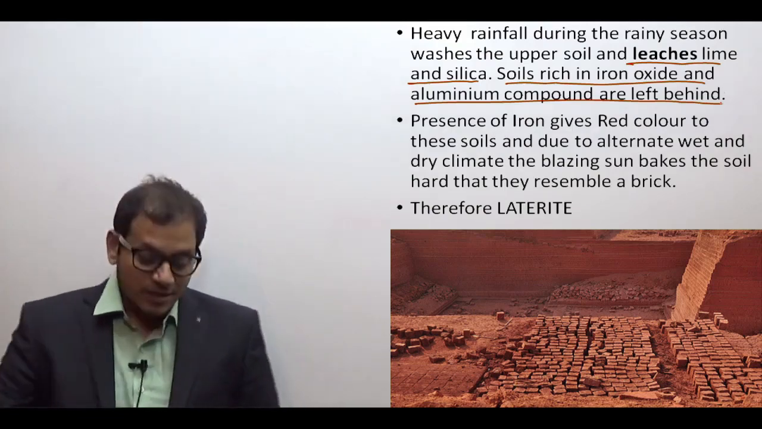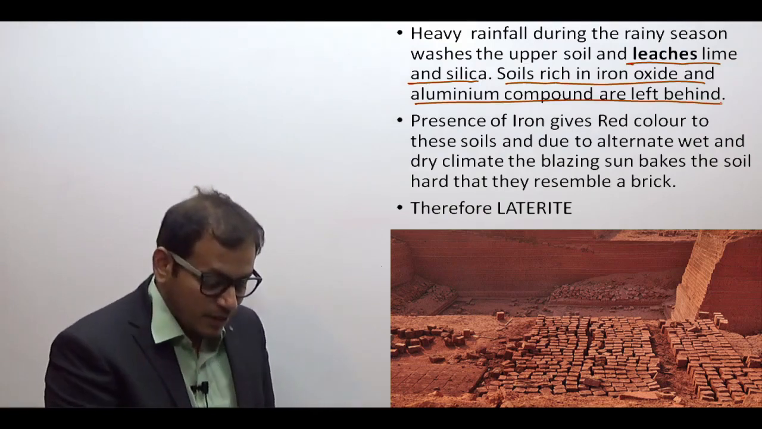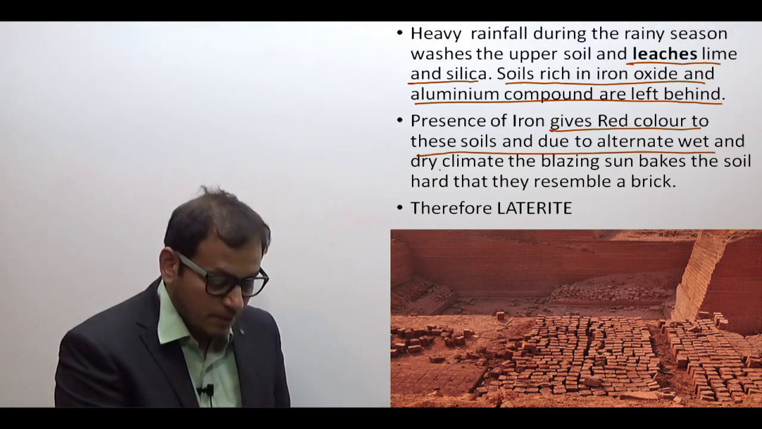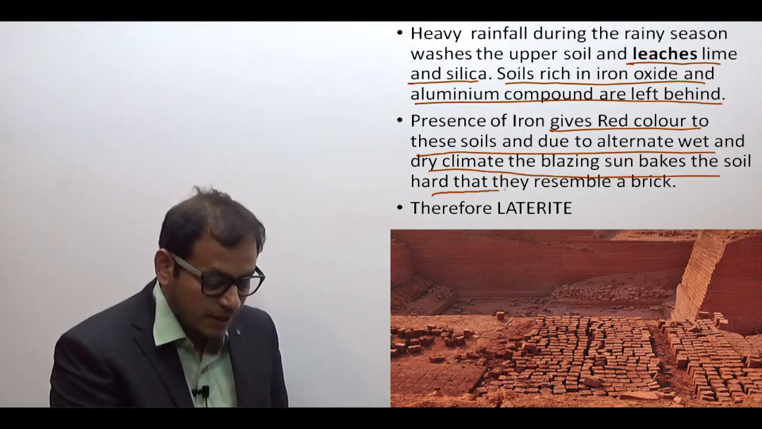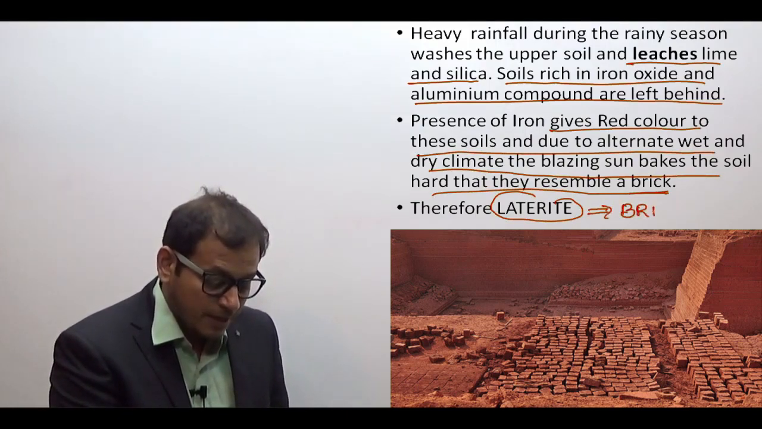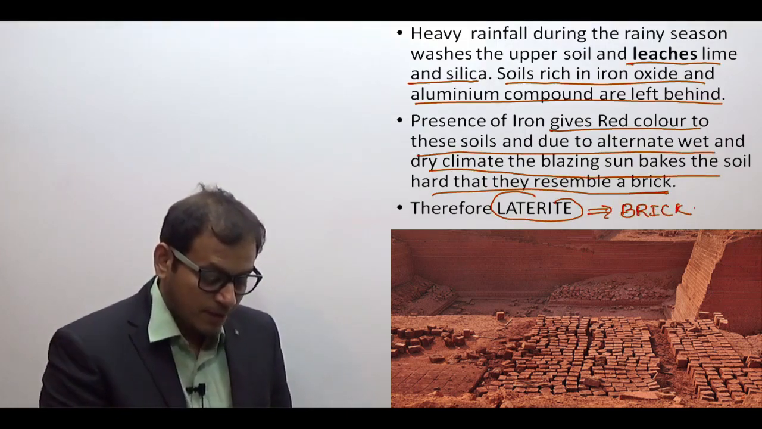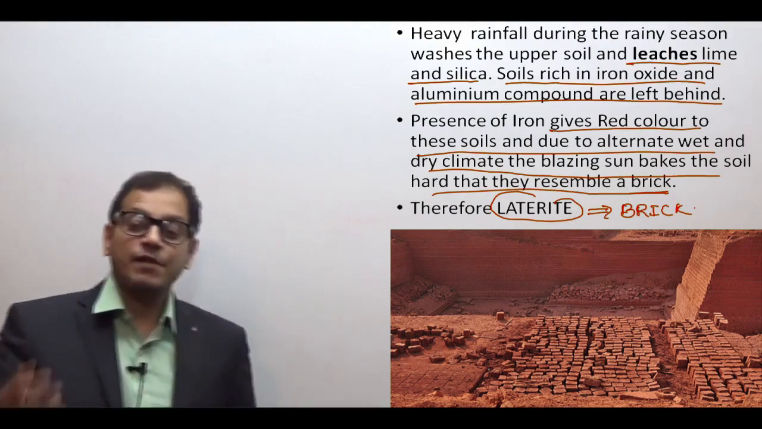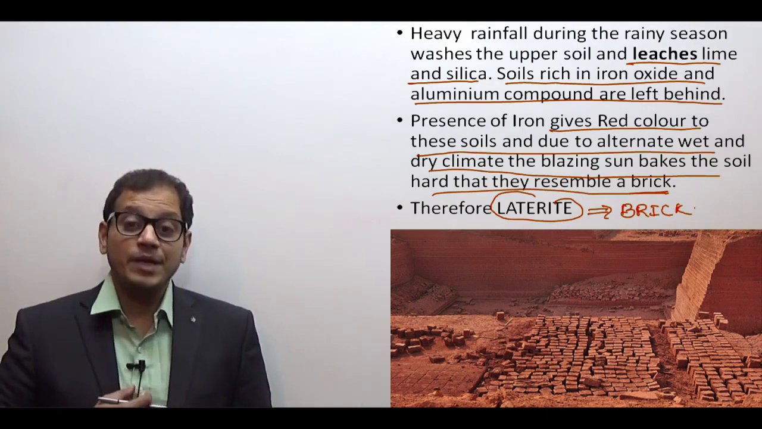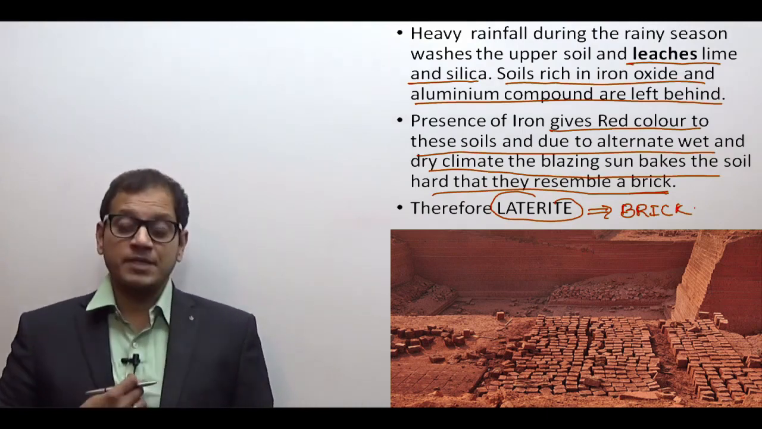So the presence of iron gives red color to these soils, and due to alternate wet and dry climates, the blazing sun bakes the soil and they resemble a brick. Therefore, they are known as laterite, because laterite literally means brick. So you can see I have attached a photo of a laterite soil, and you can see how they are made into different bricks.